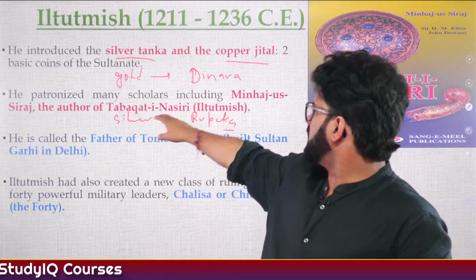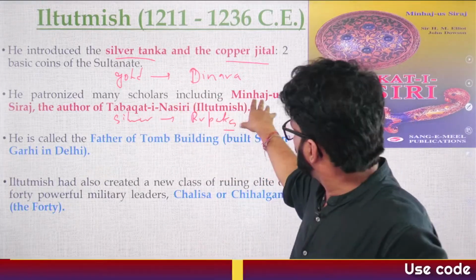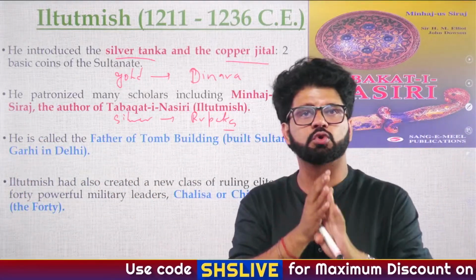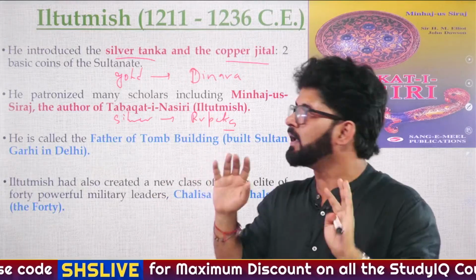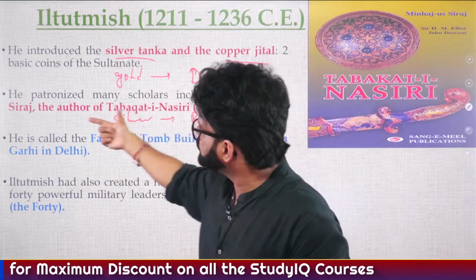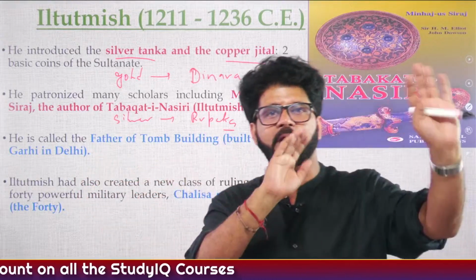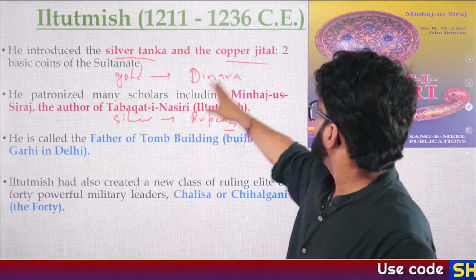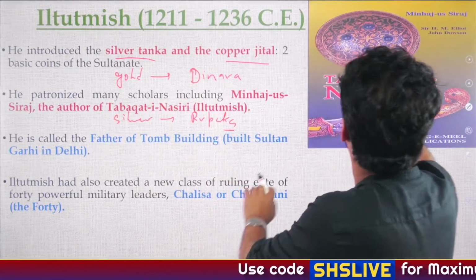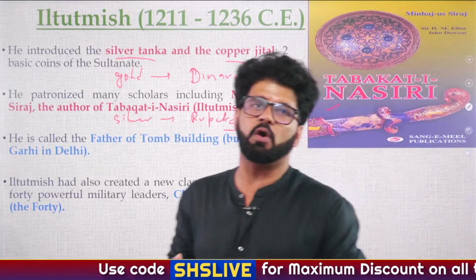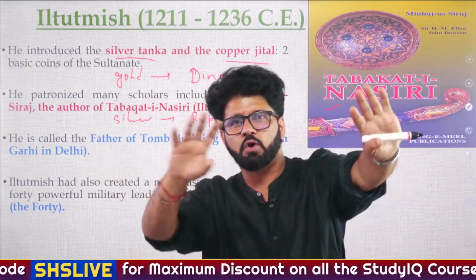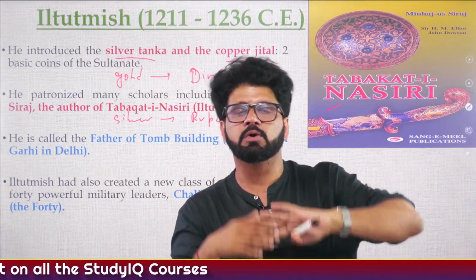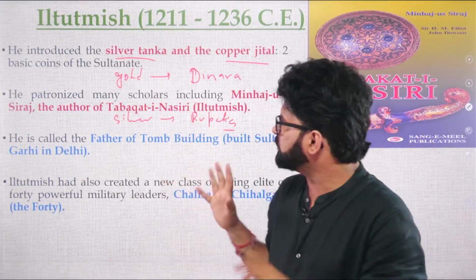Fine. So he gave patronage to many scholars, including Minhajus Siraj. Again, see here, we have talked about Hasan Nizami, how he was so unhappy after Kutubuddin Aibak died. Why? Because Iltutmish was more interested in Minhajus Siraj than Hasan Nizami, and he did not give patronage, and that's why Hasan Nizami's book Tajul Masir suffered. Here he is giving patronage to Minhaj Siraj, who is writing Tabaqat-e Nasiri. So all these books are important. We have talked about Tajul Masir, Tabaqat-e Nasiri, and Barni's books Fatwa-e Jahandari and Tarikh-e Firoz Shahi. So these books you have to remember.